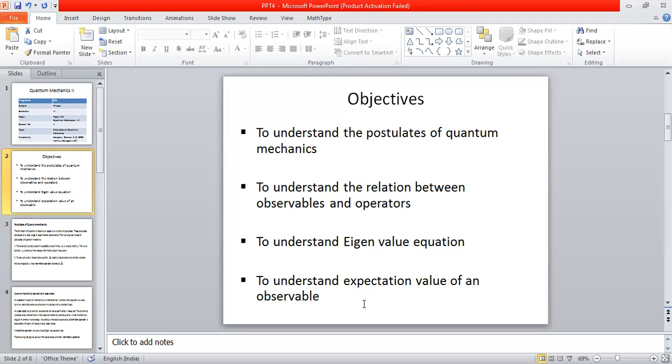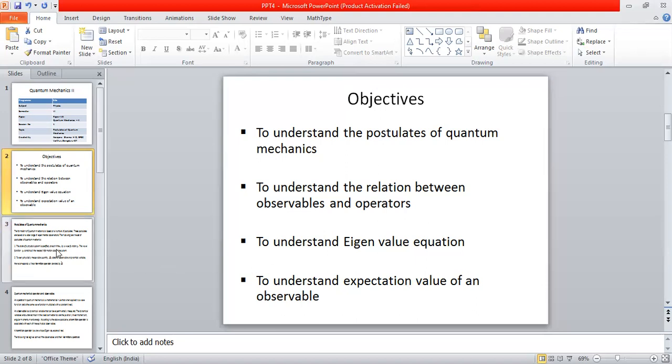So we shall also try to understand the expectation value of an observable in quantum mechanics. By understanding the postulates of quantum mechanics, we shall also understand several other things like observables, operators, eigenvalue equation, and expectation value. Let us do it one by one.